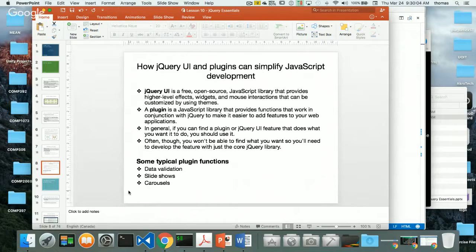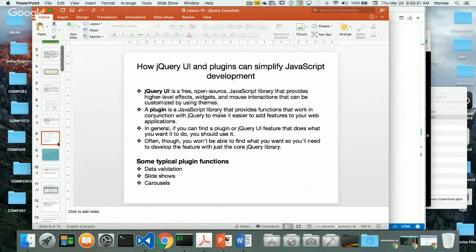Okay, so again, think about a plugin. jQuery is like a plugin, right, or a library that helps us extend the natural way JavaScript works. So we have more additional features, right? jQuery UI is another plugin, like I said, on top of jQuery that builds on the different libraries that jQuery already has. Okay.